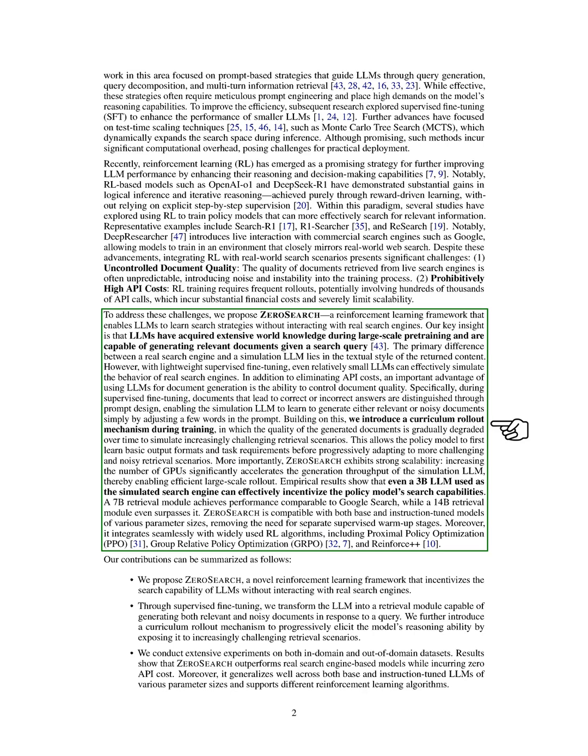Our key insight is that LLMs, having gained extensive knowledge during pre-training, can generate relevant documents based on search queries. The main difference between a real search engine and our simulation lies in the style of the returned content. With lightweight supervised fine-tuning, even smaller LLMs can mimic real search engine behavior. This approach not only eliminates API costs but also allows us to control document quality. By designing prompts that distinguish between correct and incorrect answers, we enable the simulation LLM to learn to generate relevant or noisy documents by simply adjusting a few words.